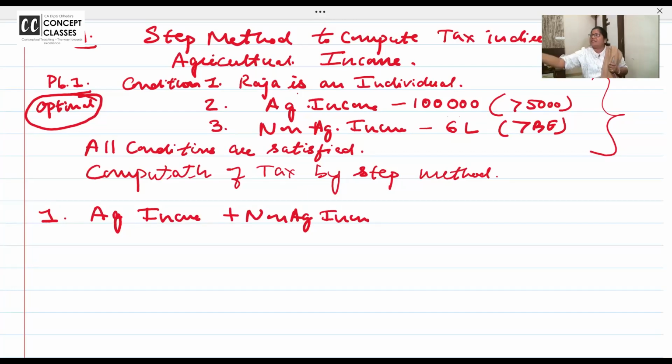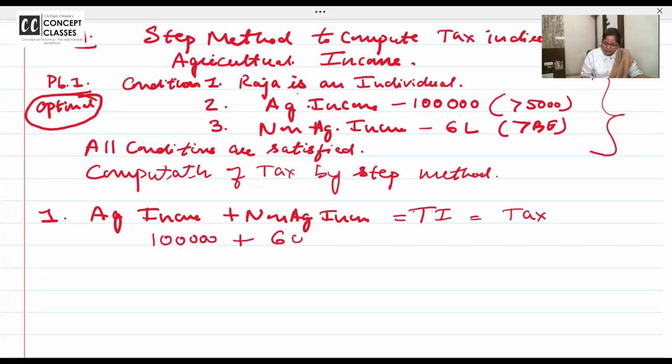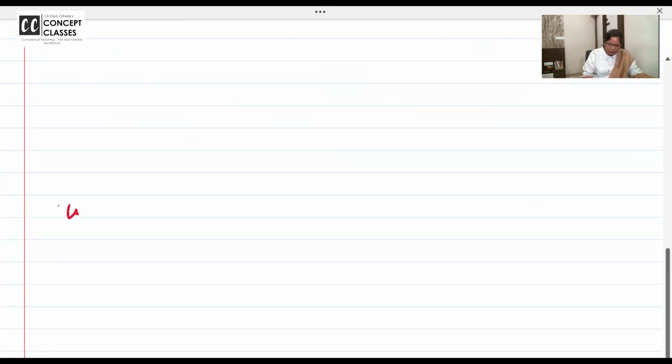This problem is a procedural problem. Agricultural income plus non-agricultural income, whatever is the total income, calculate the tax. What is the agricultural income? You can copy from the screen. 1 lakh. What is the non-agricultural income? 6 lakhs. So what is the total income? 7 lakhs. What is the tax? We will do it in working note 1. Leave half the page and come down.